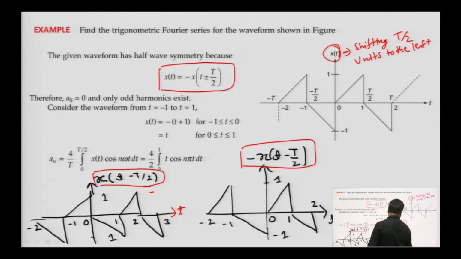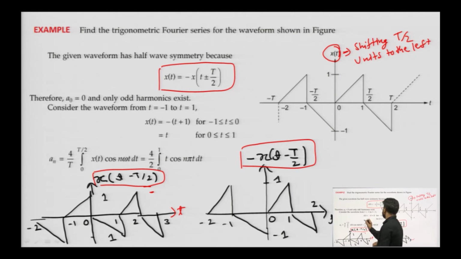So, we will obtain it as this one. We can see that we have obtained the same function as x of t. So, it satisfies x of t equals minus x of t minus T by 2. So, it is said to be half wave symmetric.